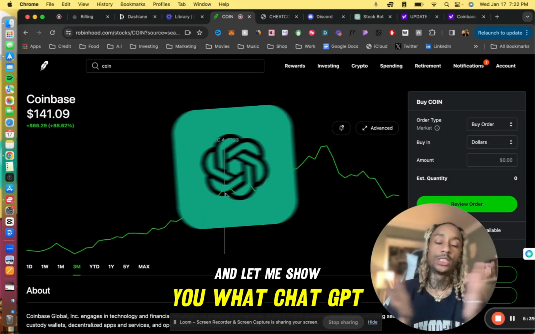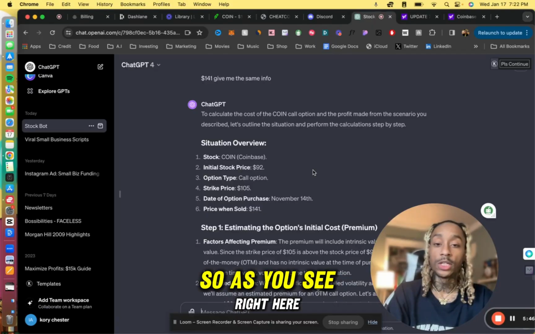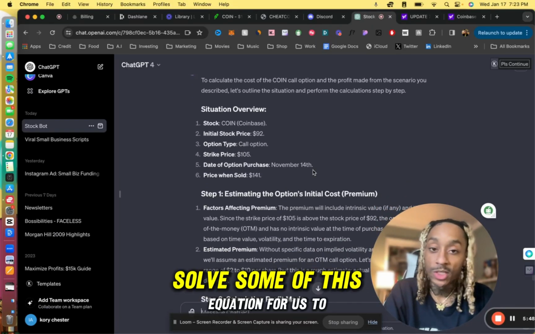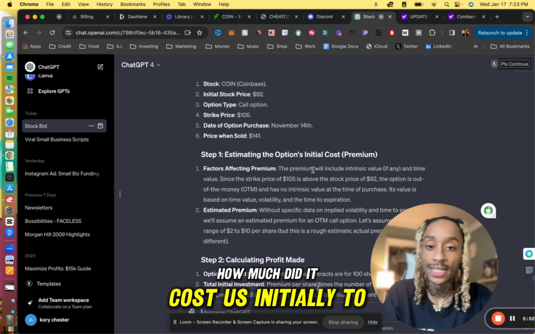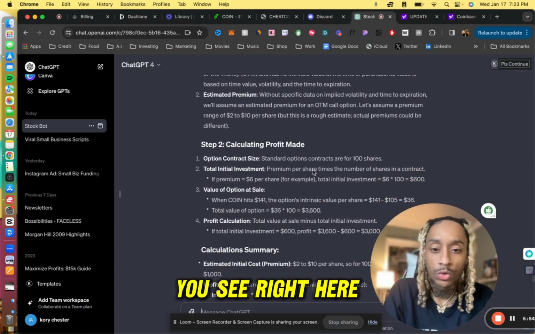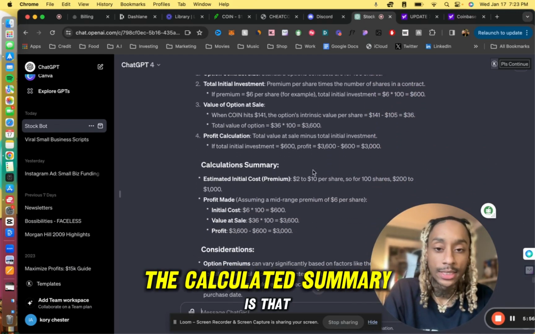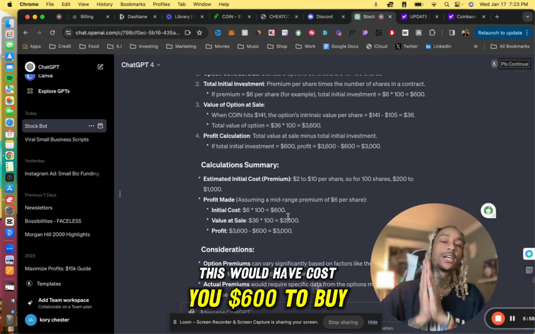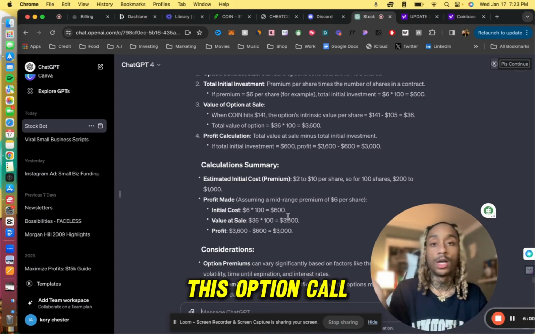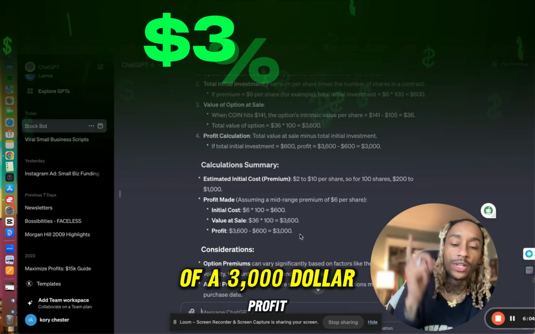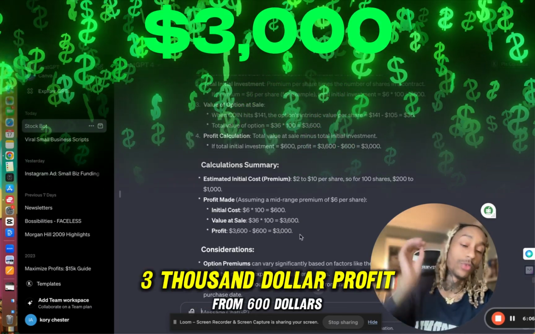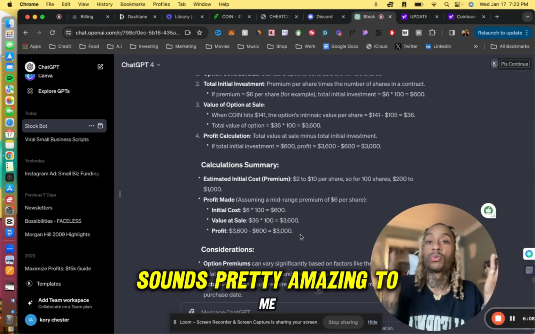And let me show you what ChatGPT thinks of this growth. As you see right here, I had ChatGPT solve some of this equation for us to see how people were profiting. How much did it cost us initially to get in? As you scroll down, you see right here, the calculated summary is that this would have cost you $600 to buy this option call. I don't know if you had the $600, but it would have resulted in a $3,000 profit. $3,000 profit from $600 sounds pretty amazing to me.